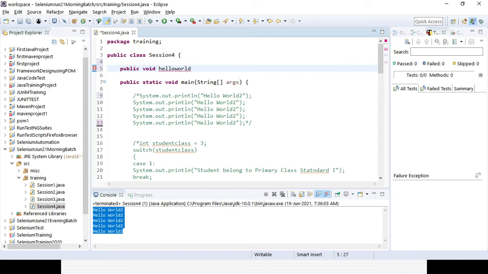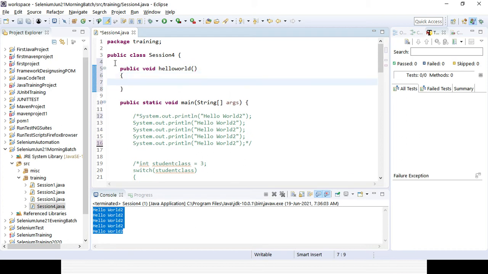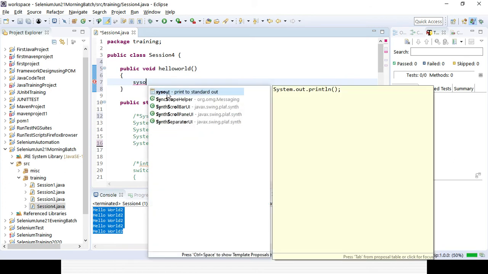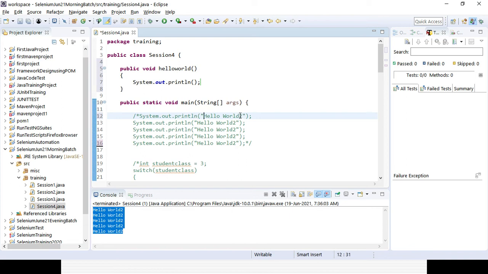Okay. So that is the method name and that is the syntax for a method: access modifier, return type, and then the non-access modifier. There is no hard and fast rule that you need to give it. You can give it or you cannot. In case you do not give static, it will be considered non-static. This is the default part you need to give: access modifier, return type and the name of the method. Here you can pass some arguments. In case you are not passing any, it will take the default value blank, and here you can give your statement. So this is the method I am writing, hello world, and I want to print hello world.